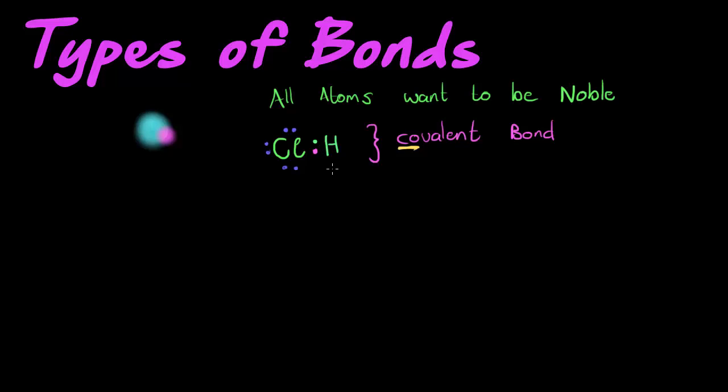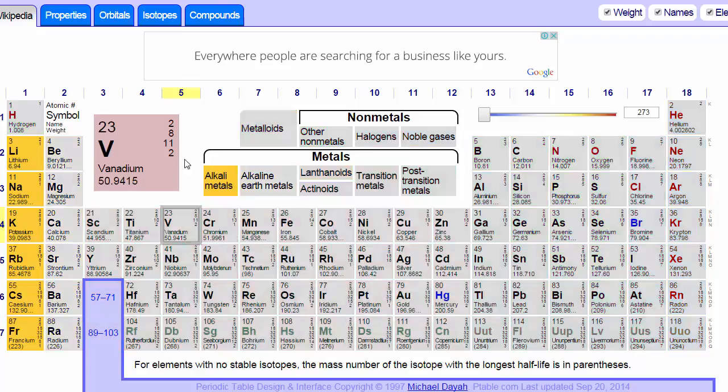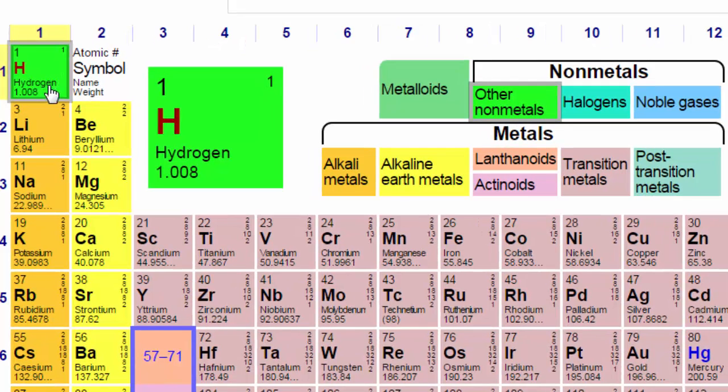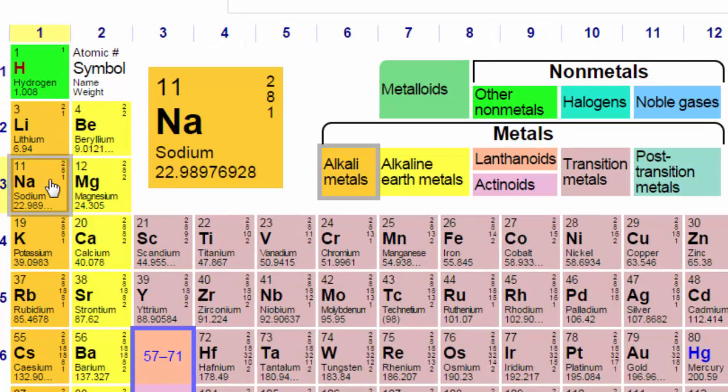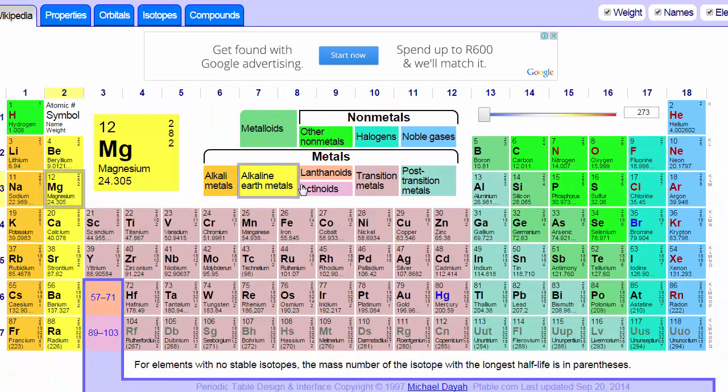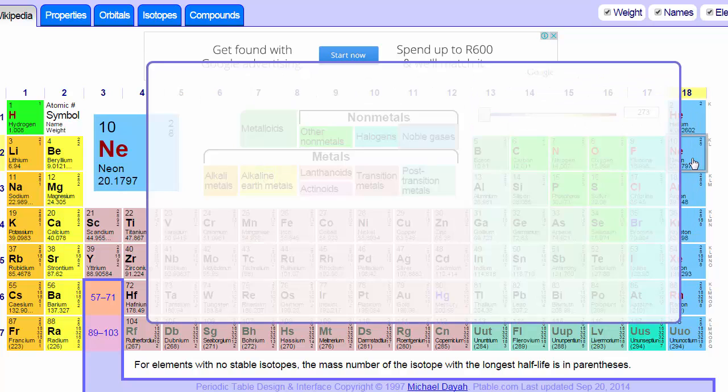We can maybe take an electron from another element. Let's look at the element sodium. Na is for sodium. Sodium is in group 1. If we look at our periodic table, sodium is here in group 1, which means it has 1 valence electron. If it can lose that 1, it will go back 1 level and be like neon.